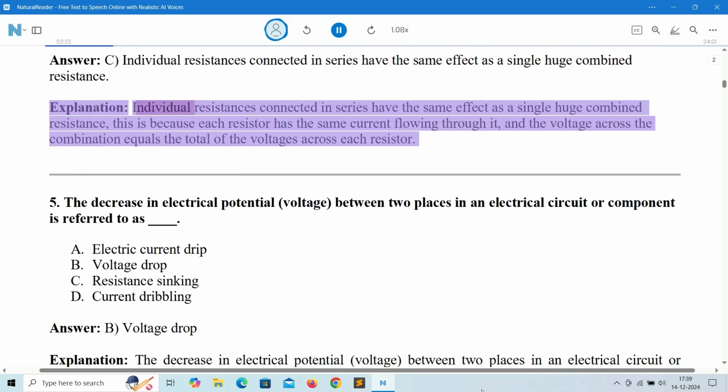Explanation: individual resistances connected in series have the same effect as a single huge combined resistance. This is because each resistor has the same current flowing through it, and the voltage across the combination equals the total of the voltages across each resistor.